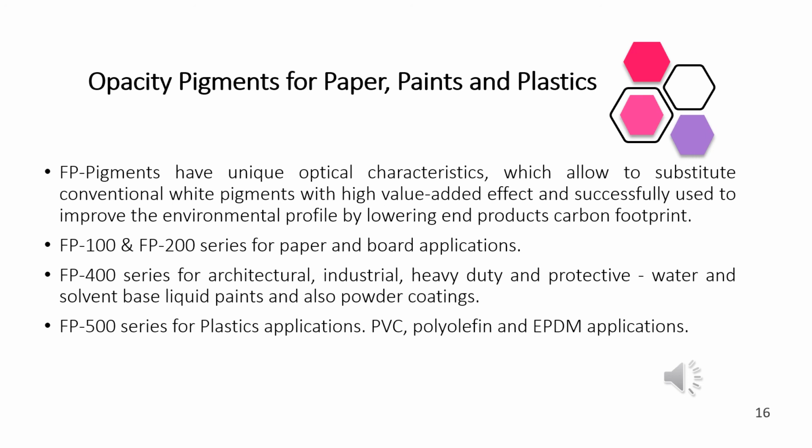FP100 and FP200 series for paper and board applications. The FP100 and 200 series is available for applications of paper and board. FP400 series is used for architectural, industrial, heavy-duty, protective water and solvent-based liquid paints and also powder coatings. FP500 series for plastic applications, PVC, polyolefin and EPDM applications.